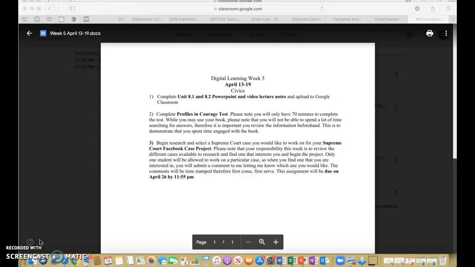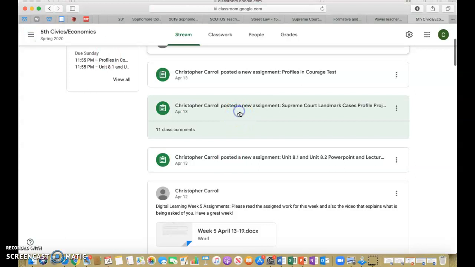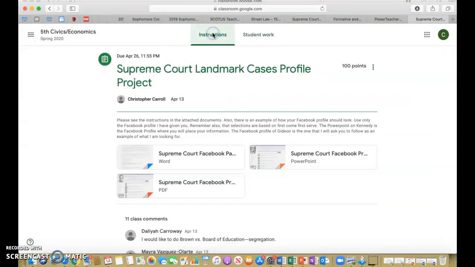And then we're beginning a pretty cool project. I like it. It's called the Supreme Court Facebook Case Project. You are not required to complete this project this week. It is actually due the 26th of April. However, you would be well advised to go ahead and start working on it. I wanted to show you a little bit about what that looks like.